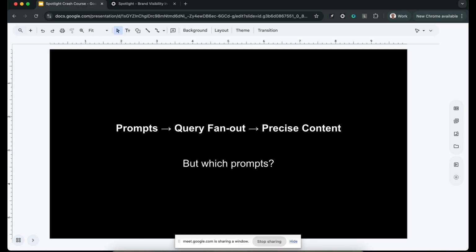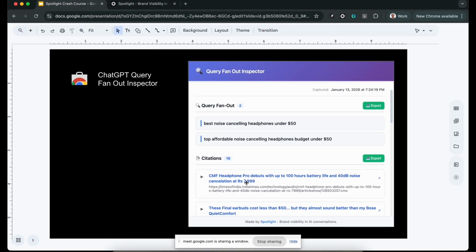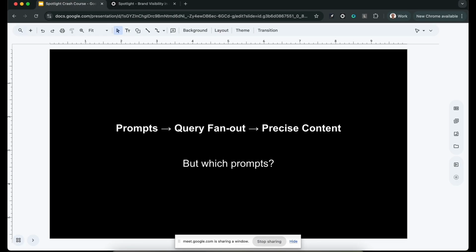So then you can take the list of citations of the data sources, take the HTML, toss it into Gemini or some kind of LLM that can take a lot of context, and ask it to analyze the properties and do this yourself. But Spotlight will do this for you, and I'll show you how it's done in a moment. But that's something you can do on your own.